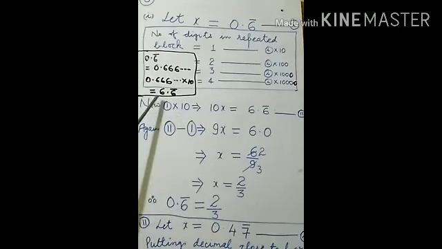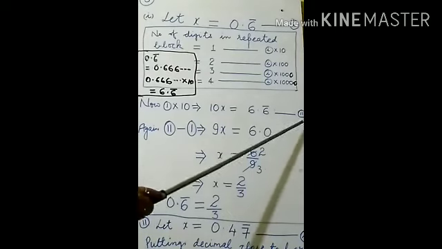That can be noted down 6.6 bar. It means if 0.6 bar is multiplied by 10, it will be 6.6 bar. I think you understand this. If any difficulty is there, you may ask once again.